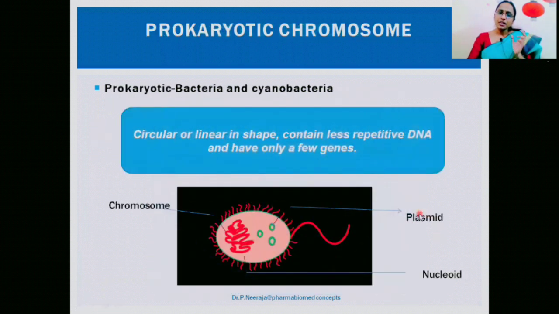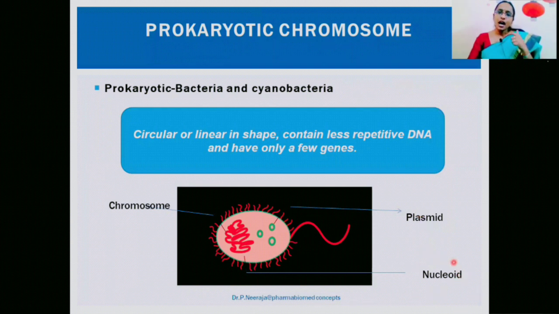Now we have to understand what a prokaryote and eukaryote are and the basic difference in genetic organization between them. Prokaryotes are bacteria and cyanobacteria. What makes them prokaryotes is that they have a pseudonucleus, where the nucleus does not have any nuclear membrane, hence it is called a pseudonucleus, or nucleoid.